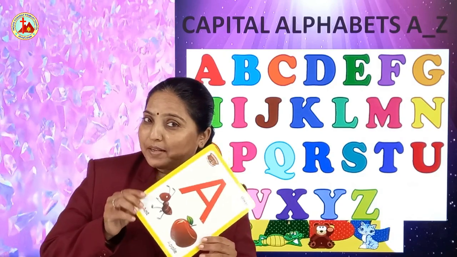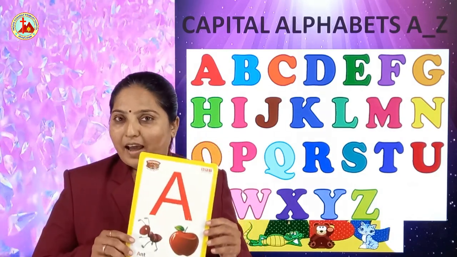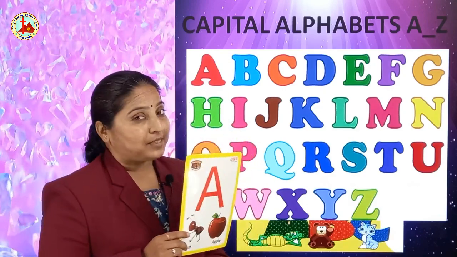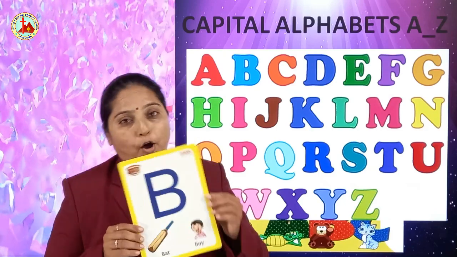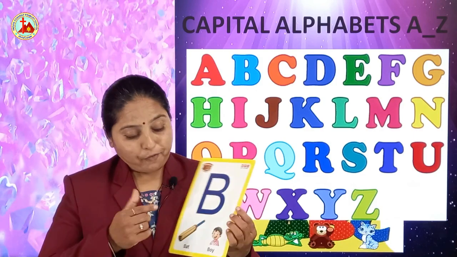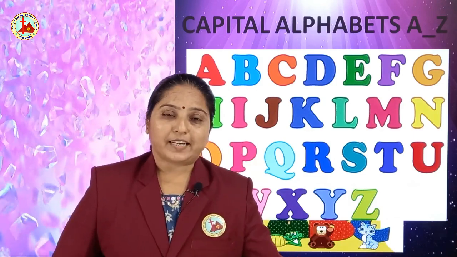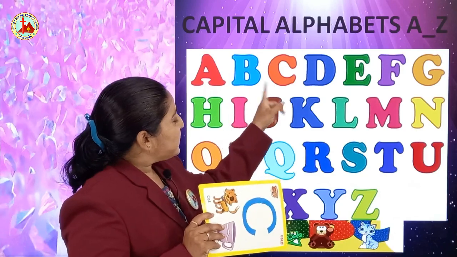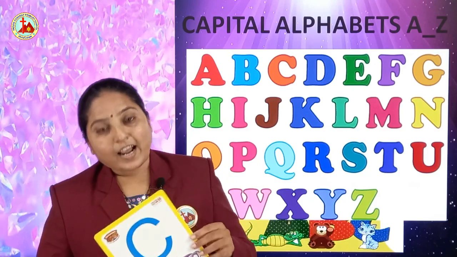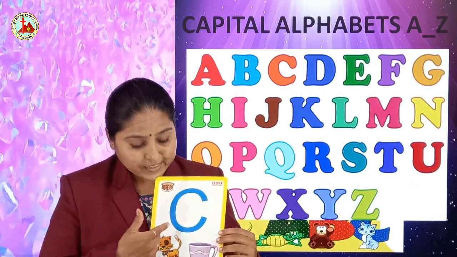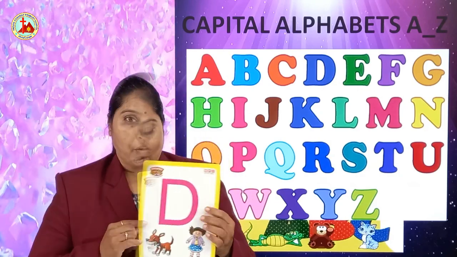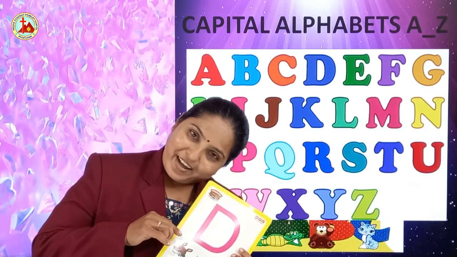A for apple, apple. A is the sound of A. Now after A, which letter comes? B. B for ball, ball. Ba is the sound of B. After B, which letter comes? Yes, A, B, C. C for cat, cat. Ka is the sound of C. D for dog, dog. Da is the sound of D.